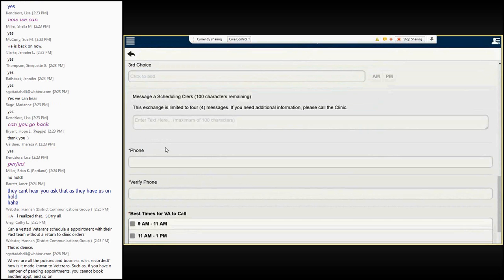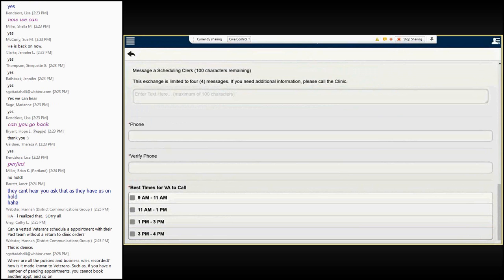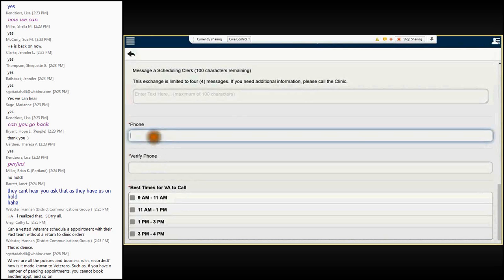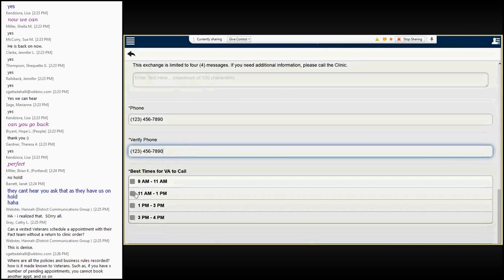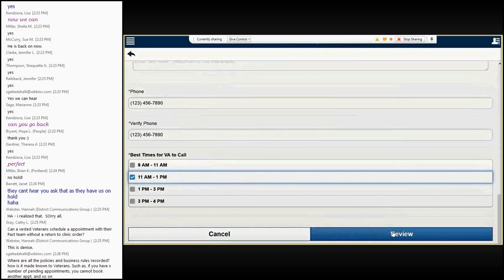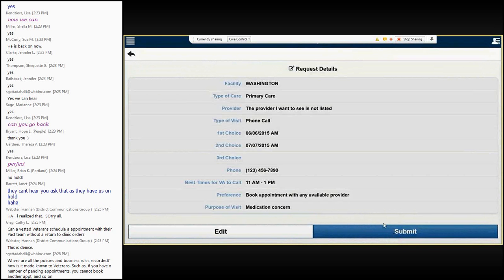The next 2 steps are very important so that any VA clerk can contact the patient if there are any problems scheduling the requested appointment. Patients must enter the phone number that they would like the scheduler to use to contact them. Patients will enter the number twice to ensure accuracy. And then select the best time for the scheduler to call them at the number provided. Users will select the Review button to review the information they have entered. On the review screen, users will select the Submit button to send the request or Edit to revise the information. I see that the information I've provided looks correct, so I will select Submit.